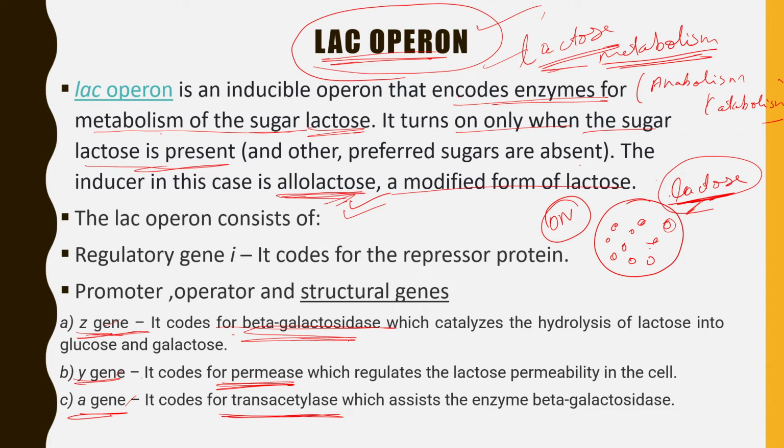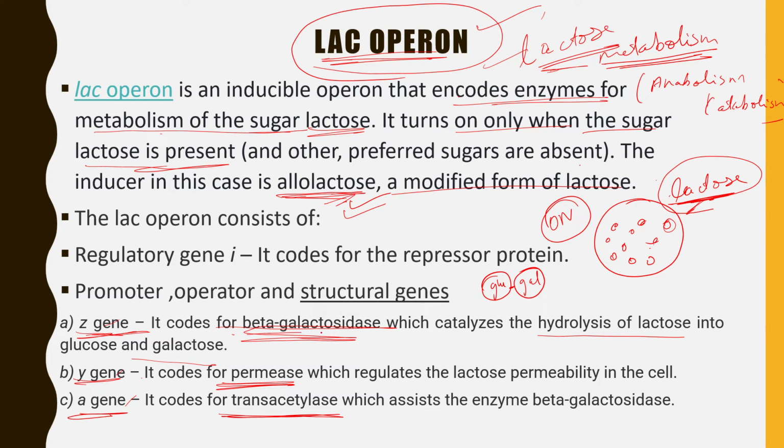Okay, let's see the function of these enzymes. Beta galactosidase, what is the function? It catalyzes the hydrolysis of lactose into glucose and galactose. Lactose is a molecule which needs to be taken up by the bacteria. So for this, the bacteria synthesizes an enzyme which is beta galactosidase. Now suppose this is a lactose molecule, and lactose molecule is made up of two components. One is glucose, second one is galactose.